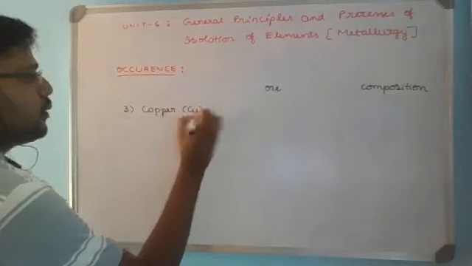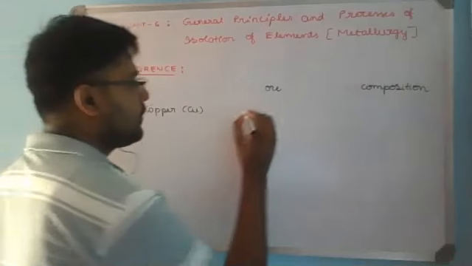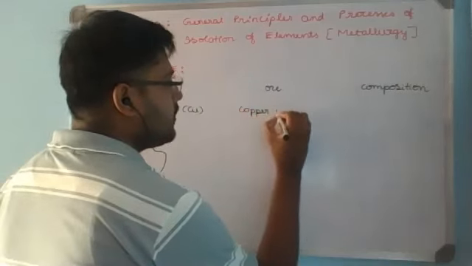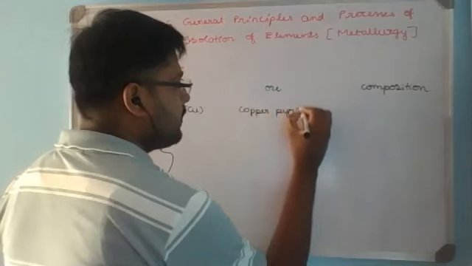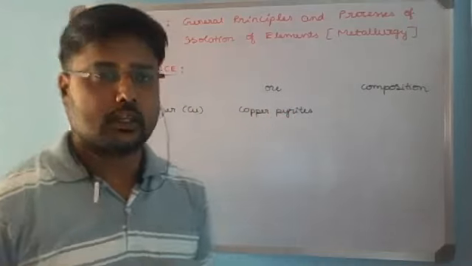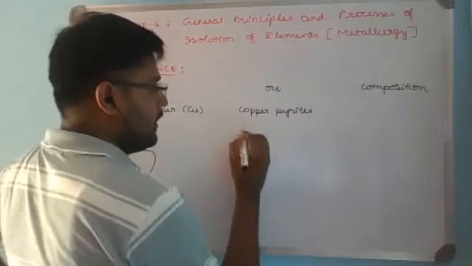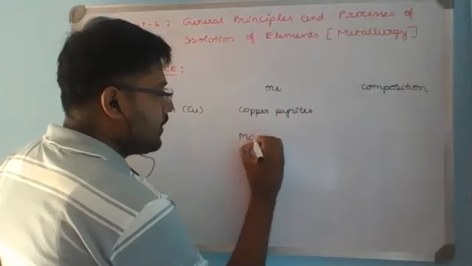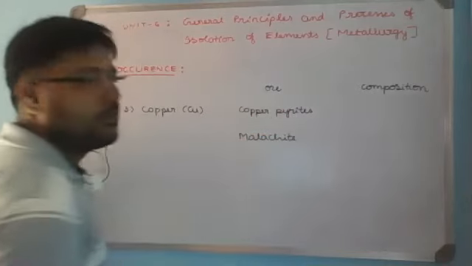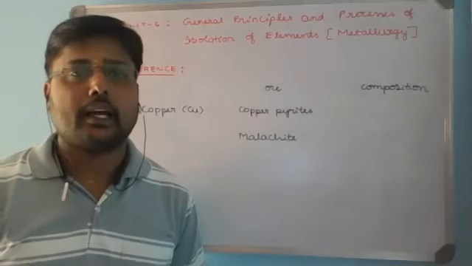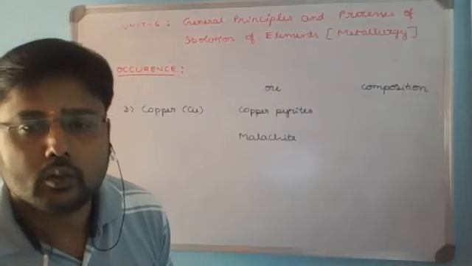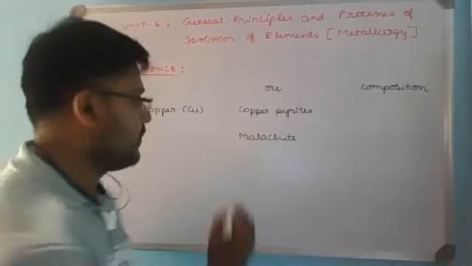The important ores of copper are copper pyrites, malachite, and copper glance.